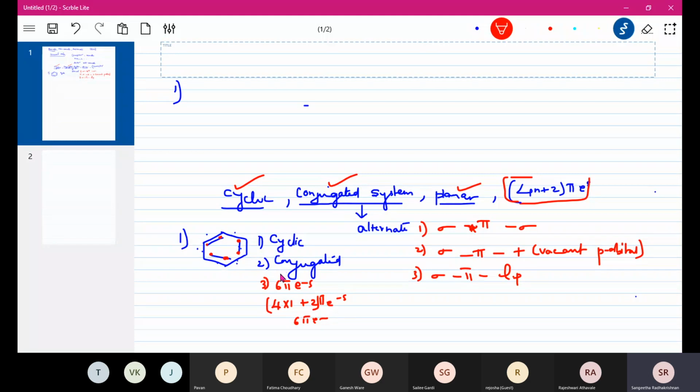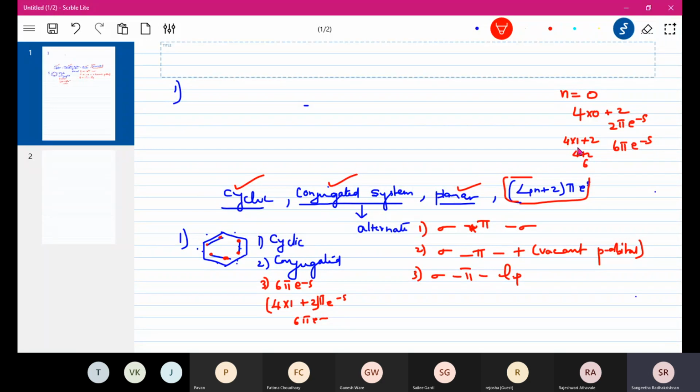It is cyclic, it's conjugated, it's planar, and it is having 6 pi electrons, which is 4n plus 2. So usually this is how it goes. If I put n equal to 0, then it will be 4 into 0 plus 2. So if I have 2 pi electrons, then it is aromatic. Next will be 4 into 1 plus 2. That means 4 plus 2, 6 pi electrons. So if I have 6 pi electrons, it is aromatic.